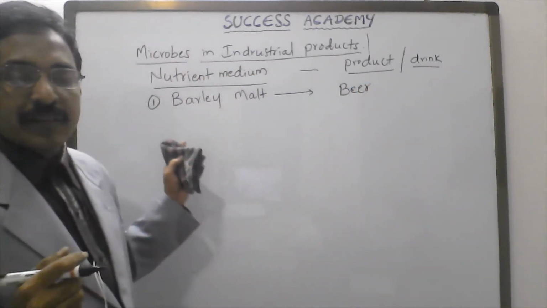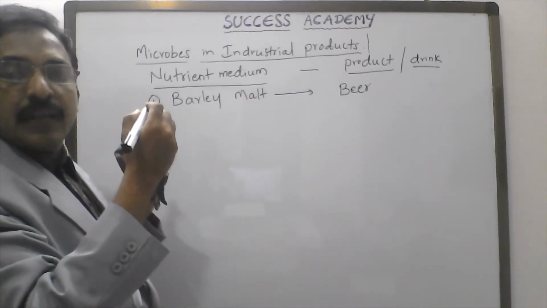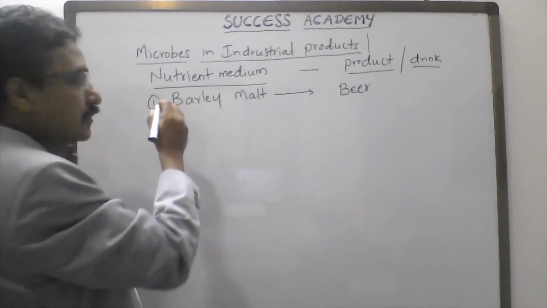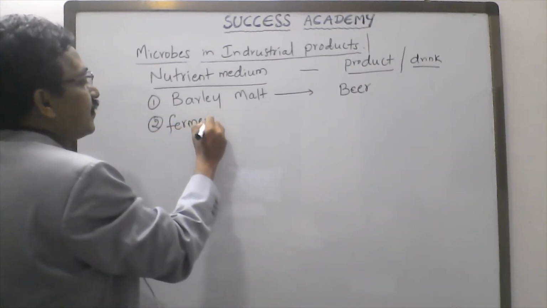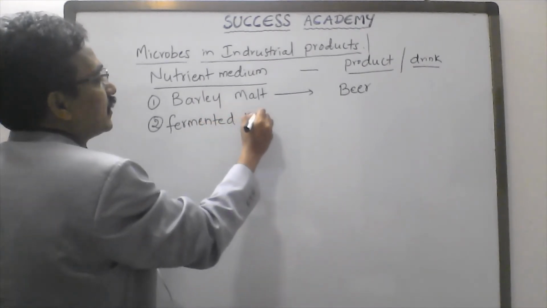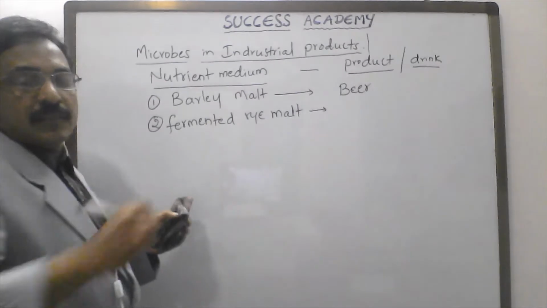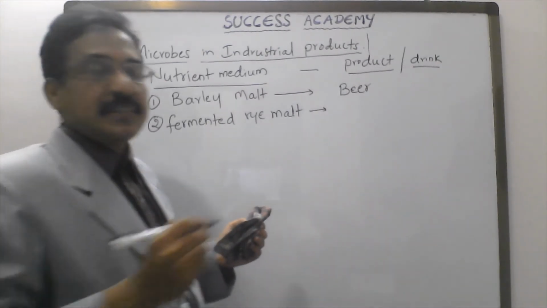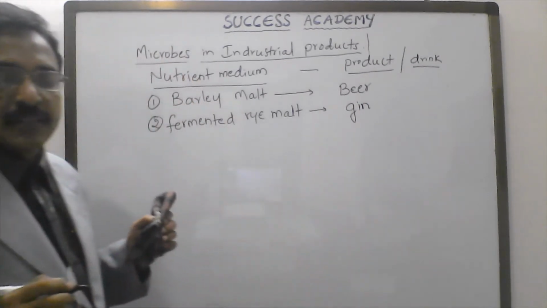Note down very quickly. Next one, fermented rye malt. From fermented rye malt, the product is gin.